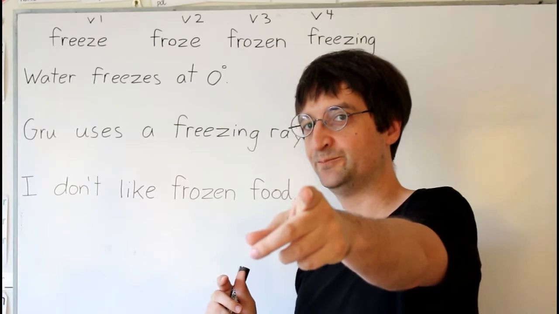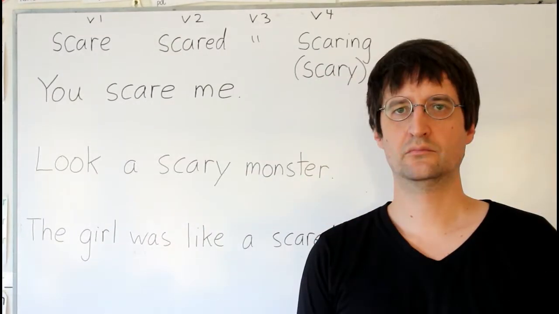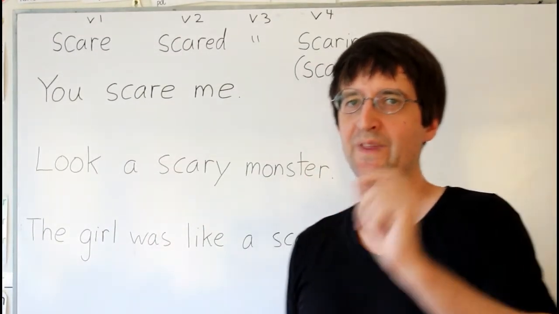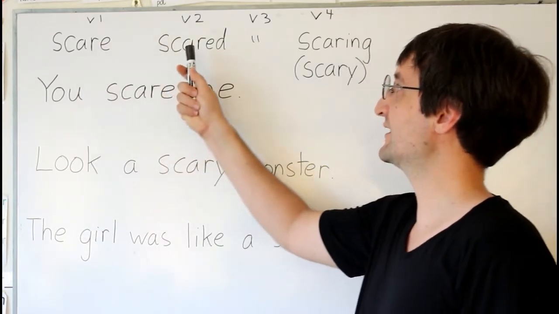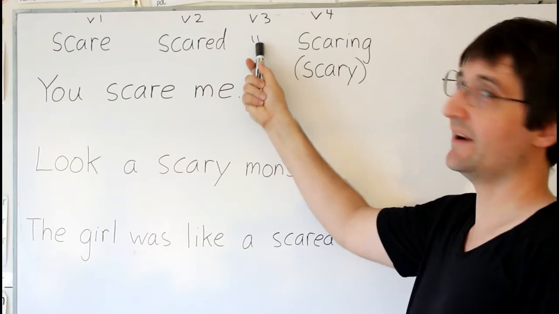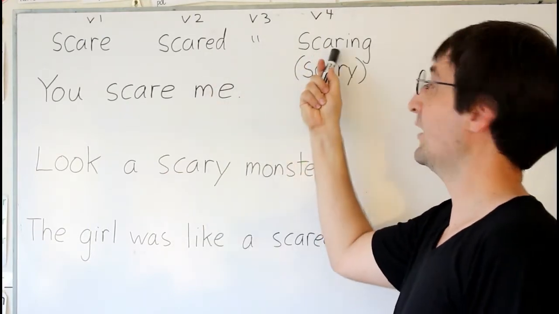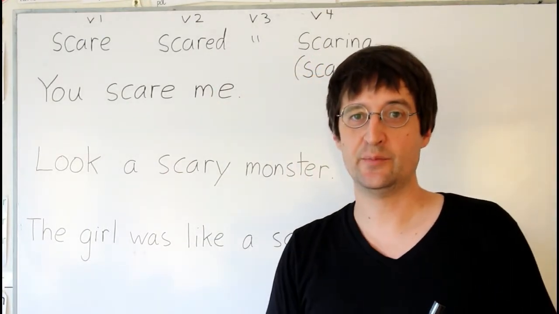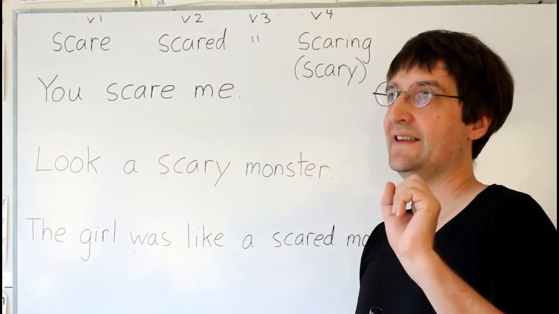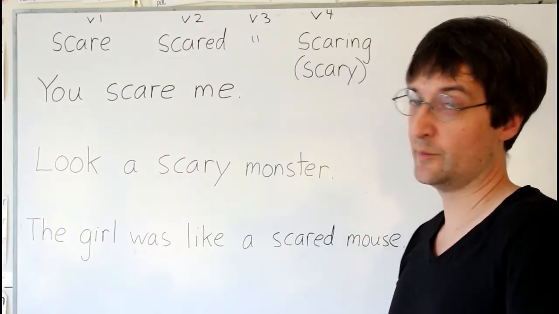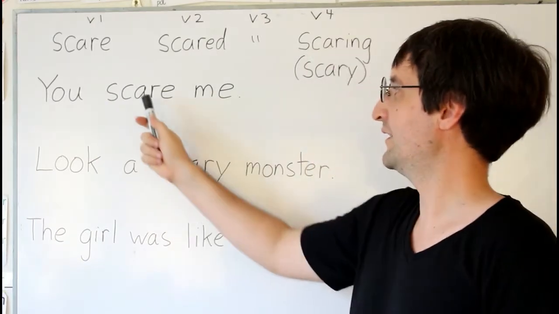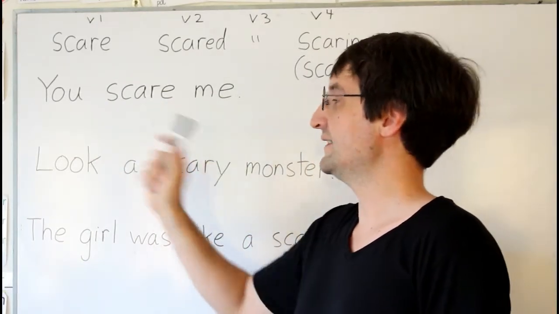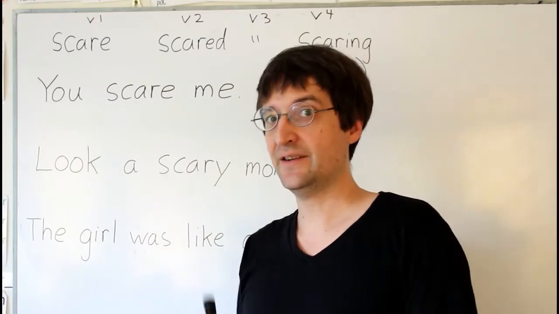One more example. Last example. The verb scare in its 4 forms. Scare. Scared is the past. Scared is the past participle. Scaring is the present participle. Let's look at it used as a verb. You scare me. Okay? So here it is a verb. And now as an adjective.